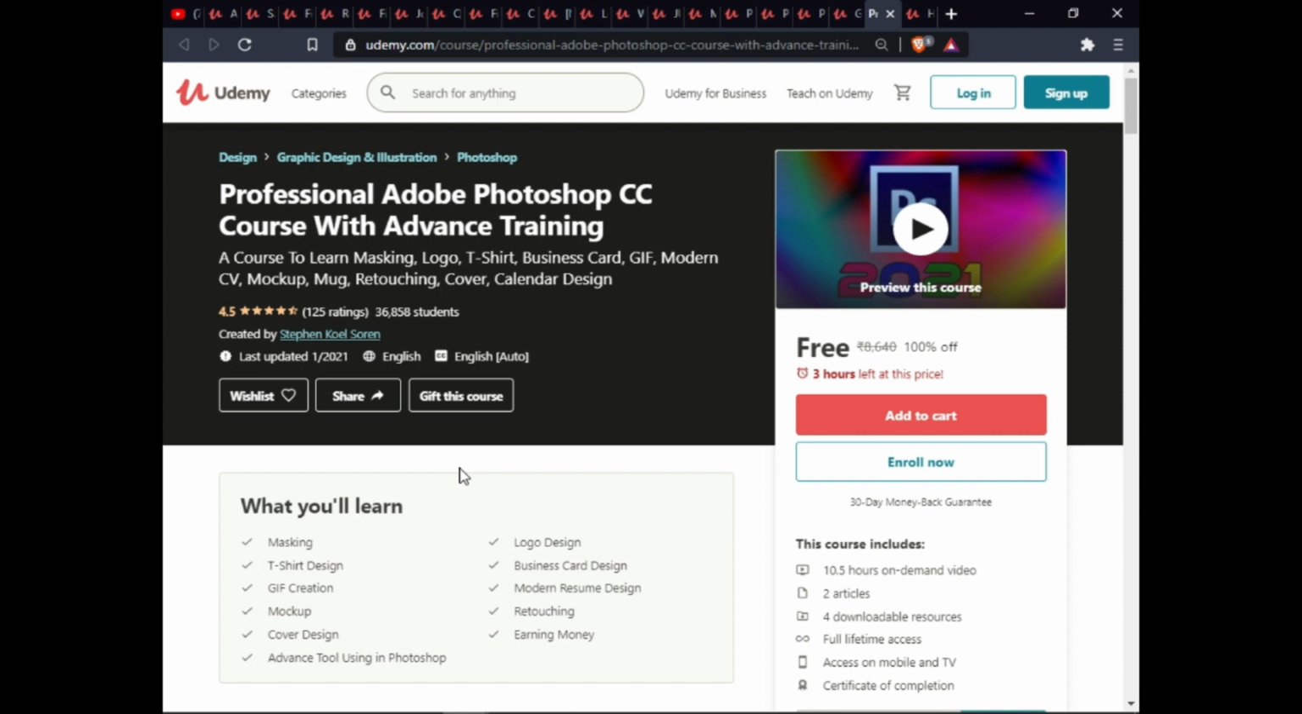The next course is Professional Adobe Photoshop. In this course, you will learn masking, t-shirt design, GIF creation, mockups, cover design, advanced tool usage of Photoshop, logo design, business card design, model resume design, retouching, and earning money. This course includes 10.5 hours of on-demand video, 2 articles, 4 downloadable resources, full lifetime access, access on mobile and TV, and a certificate of completion.